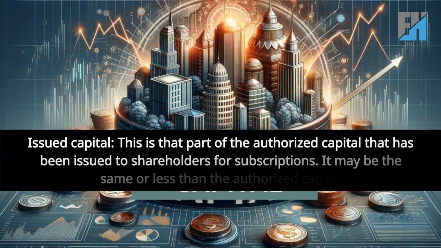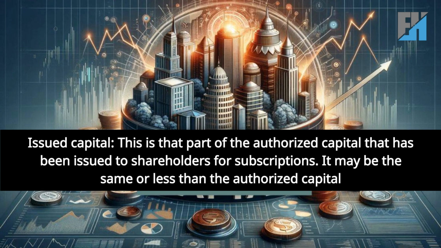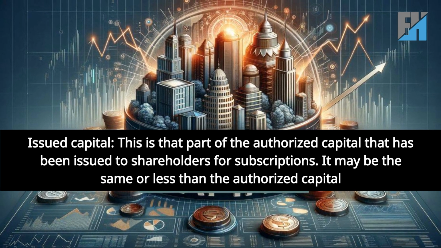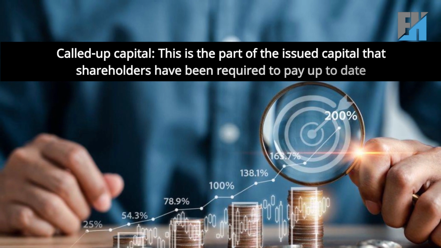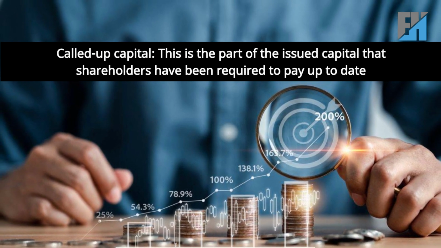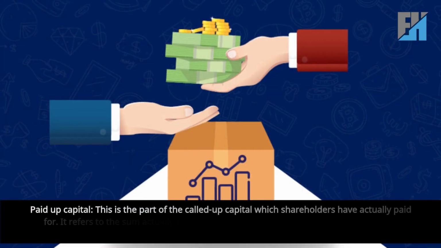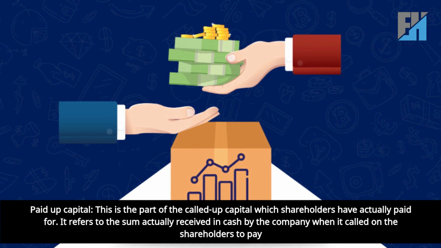Issued capital. This is that part of the authorized capital that has been issued to shareholders for subscriptions. It may be the same or less than the authorized capital. Called up capital. This is the part of the issued capital that shareholders have been required to pay up to date. Paid up capital. This is the part of the called up capital which shareholders have actually paid for.